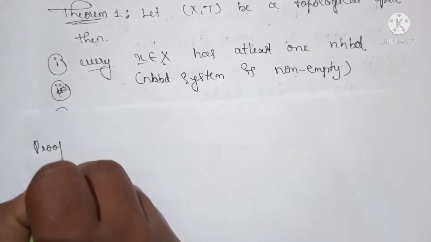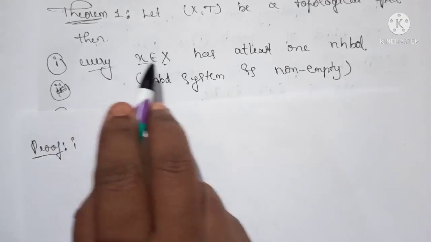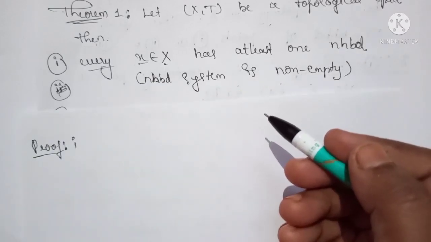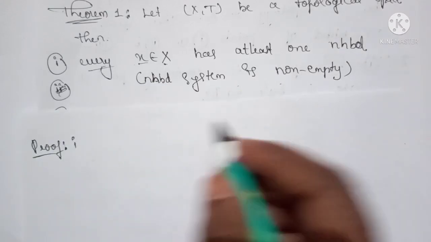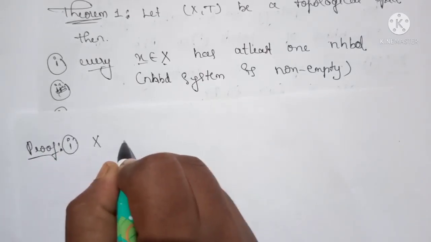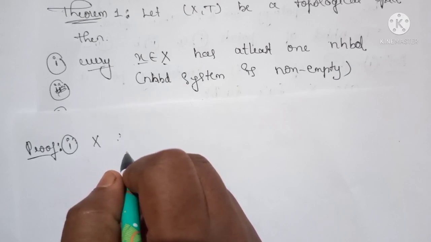Prove the first one. We have to prove that every x belonging to X has at least one neighborhood. That means we have to show that the neighborhood system is non-empty. We know that X and phi are always open sets.